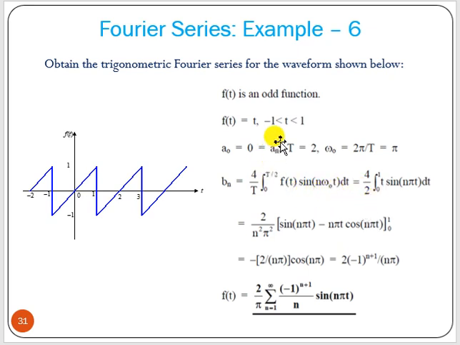Now f(t) is t, so t we can write here. Apply integration by parts. If you solve it, you will get this particular result. So f(t) will be the bn term into sine of n omega 0 t, where omega 0 is nothing but π. Okay, so this is the problem. Now here a0 and an both are 0, as it is odd symmetry.